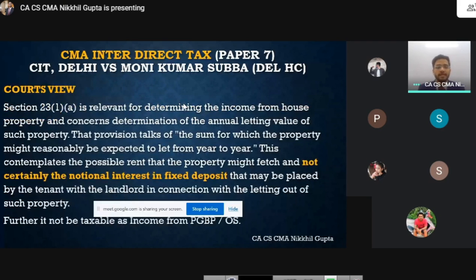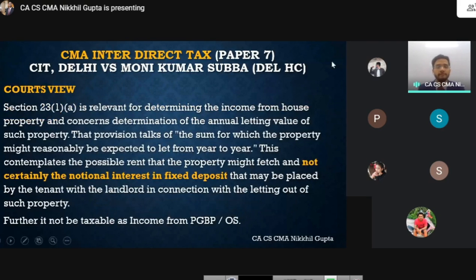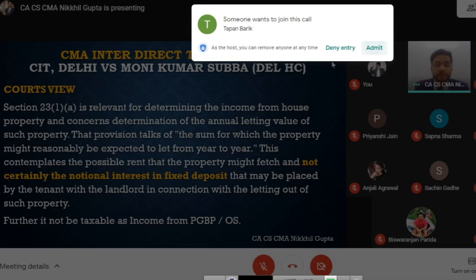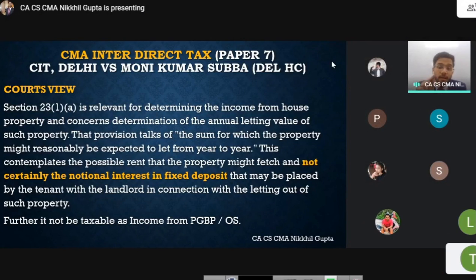Court's view was that section 23(1)(a) is relevant for determining the income from house property and concerns determination of annual letting value of such property. That provision talks of the sum for which property might reasonably be expected to let out from year to year.